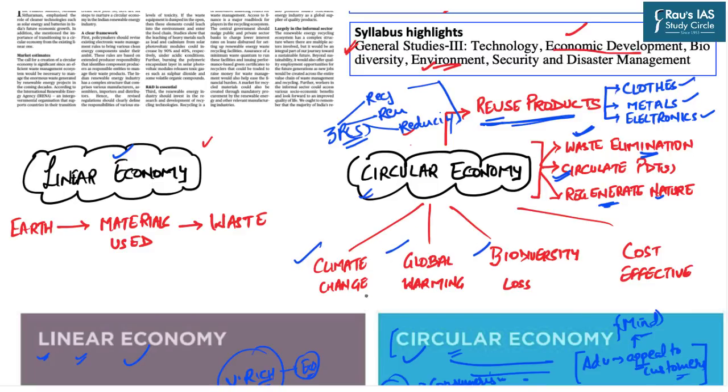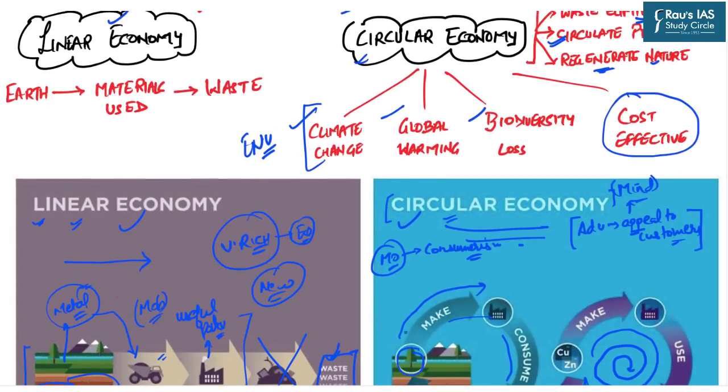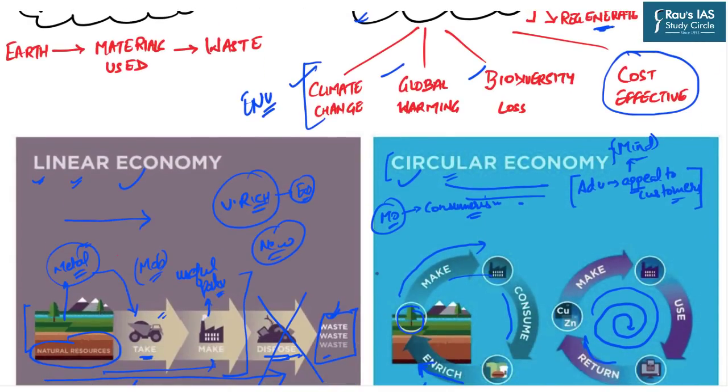So the circular economy not only has environmental benefits, the circular economy also has socio-economic benefits. Why? Because they are cost effective. For example, once the metal has been extracted from the earth and the cost has been invested, in the first cycle of selling and buying of this product, the cost of extracting the metal has been incurred.